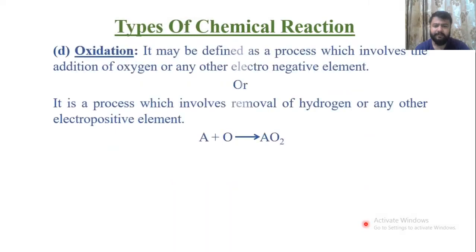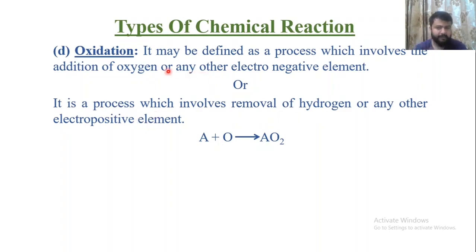The next type of reaction is oxidation reaction. It may be defined as the process which involves the addition of oxygen or any other electronegative element. From the name it is clear. Oxidation means addition of oxygen or any other electronegative element, or you can say that it involves removal of hydrogen or any other electropositive element.